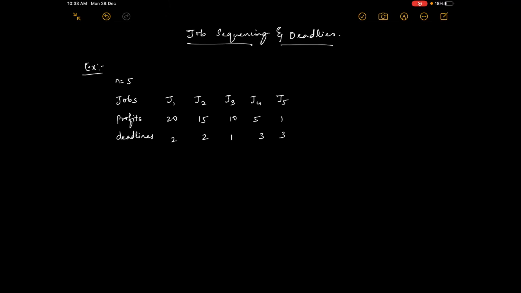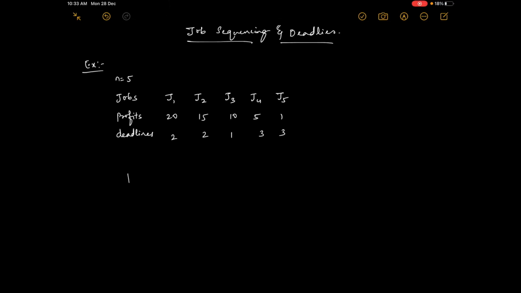So let us take an assumption. Let us assume that this person or machine, generally a person in this case, will take 1 unit of time. 1 unit of time means 1 hour. 1 hour for one job. So these are the jobs. He has 5 jobs, and for each job there are profits. Let us take these profits as rupees.